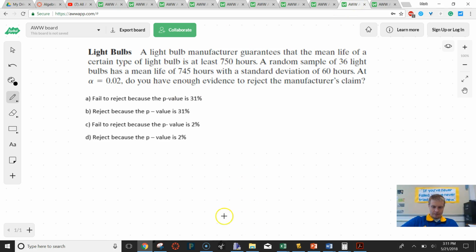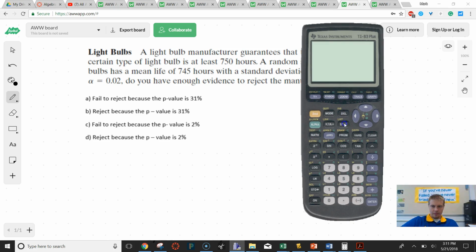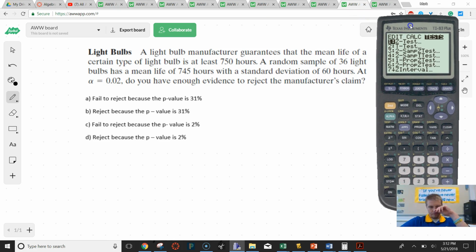Try this one. They want to test, so we're going to use our calculator, and our tests are under stats. The biggest thing we need to figure out is what type of test they're running. And it looks like they're running a z-test because we're over 30, so we're going to do our z-test. That's going to be 750. Our standard deviation is 60. Our sample mean is 745, and we have 36 samples that we're running with.